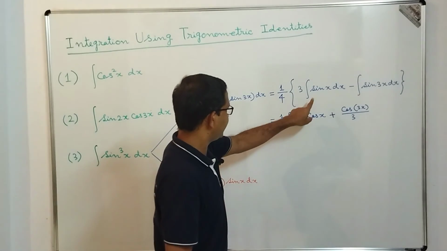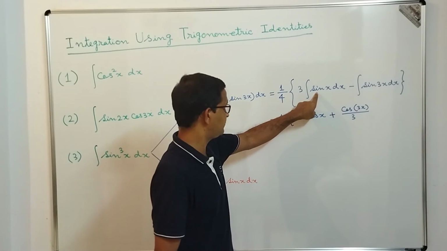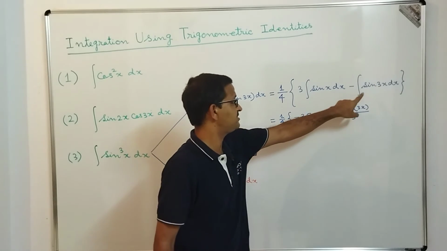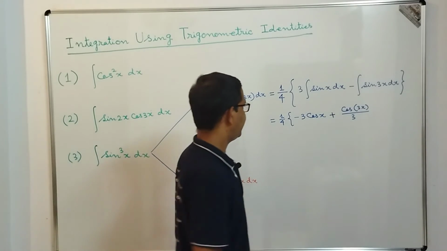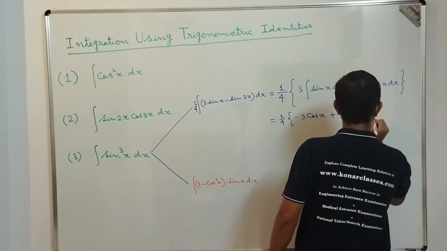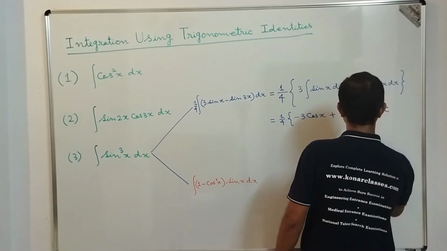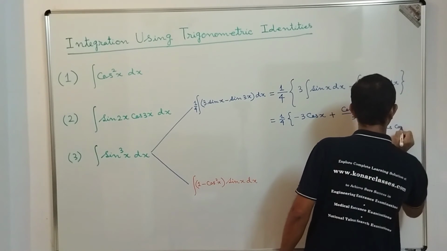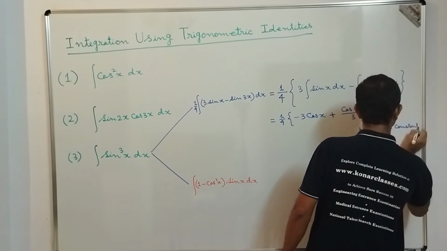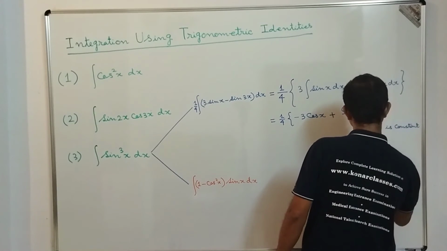Now we will get one integrating constant from this indefinite integration and one integrating constant from this indefinite integration. Now we can merge these two and get one single integrating constant, that is equal to c, where c is constant of integration.